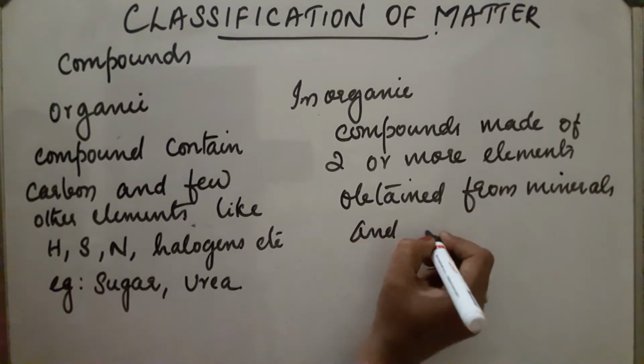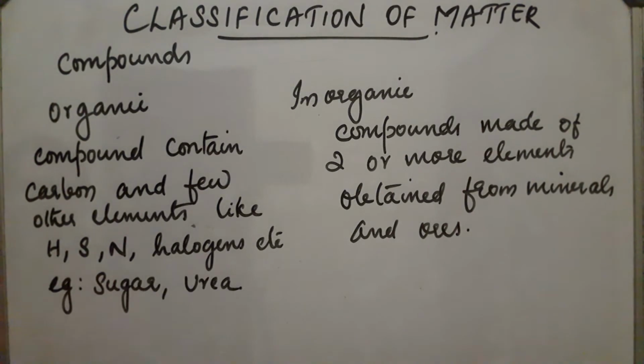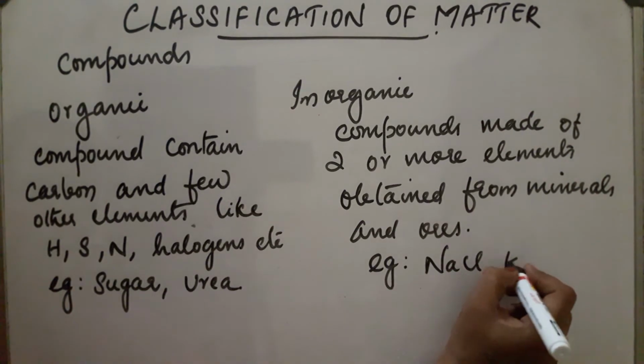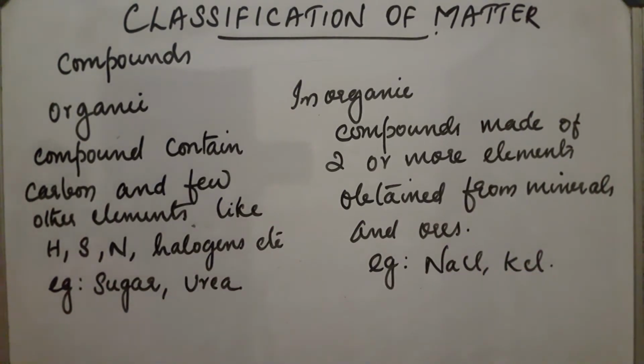Also, all the other compounds except organic compounds are called inorganic compounds. Example, NaCl, then KCl. These are all examples of inorganic compounds.